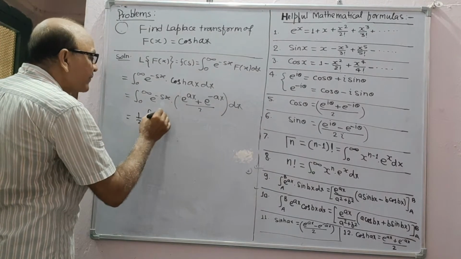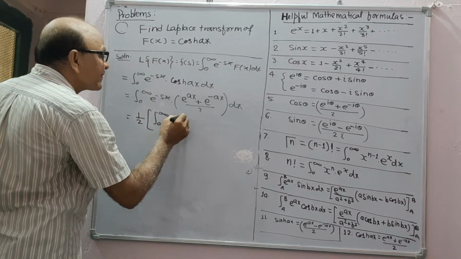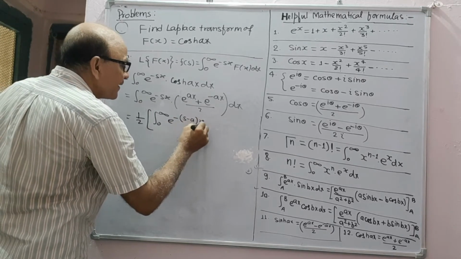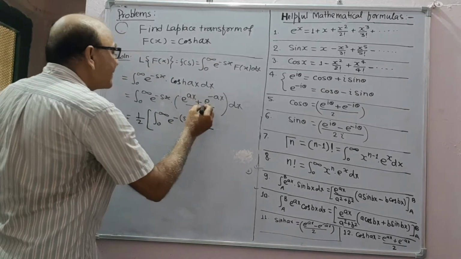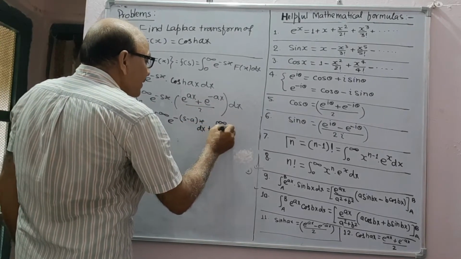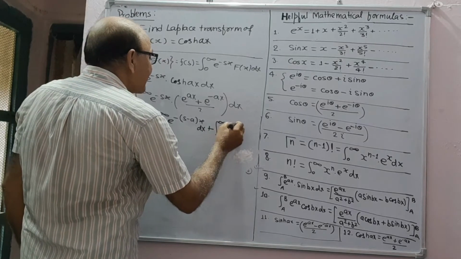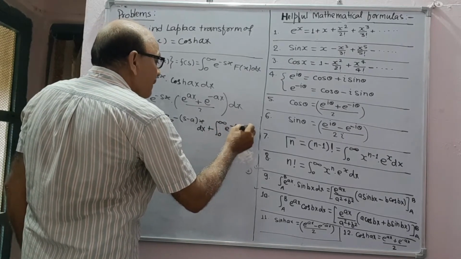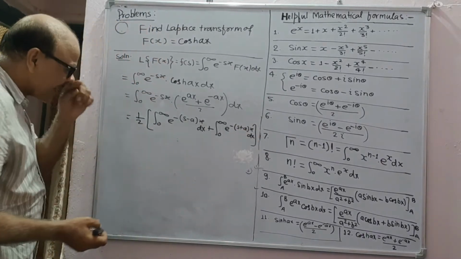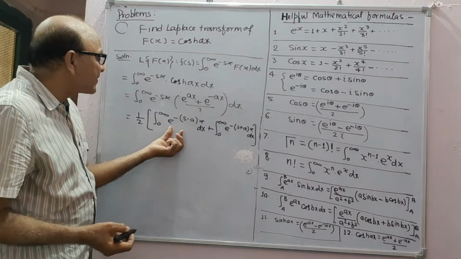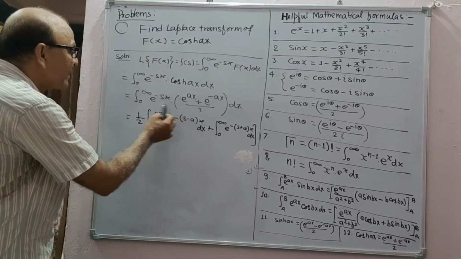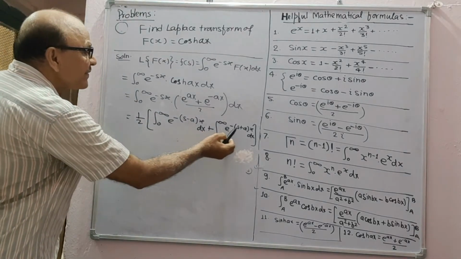The first integral is 0 to infinity e to the power minus (s minus a) x dx, and the second integral is plus 0 to infinity e to the power minus (s plus a) x dx like this. And again, from problems 4 and 5, this is 1 upon this, and this is 1 upon this.